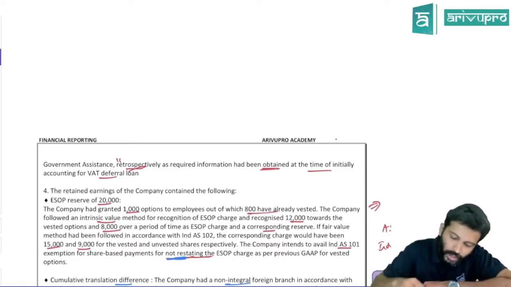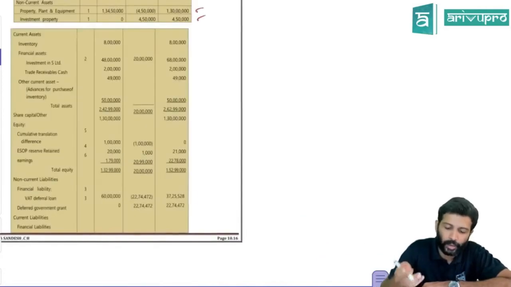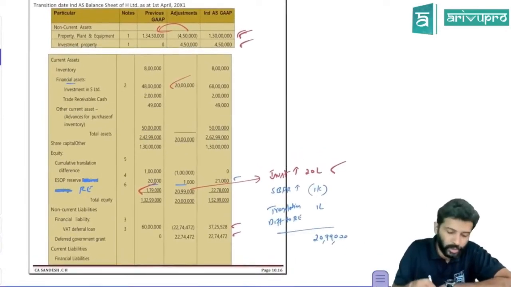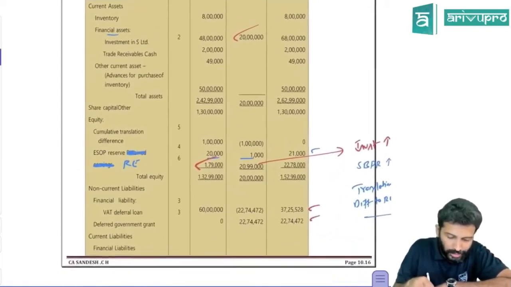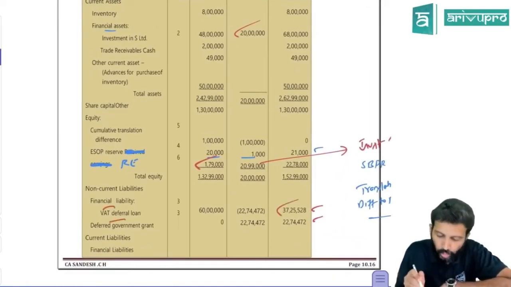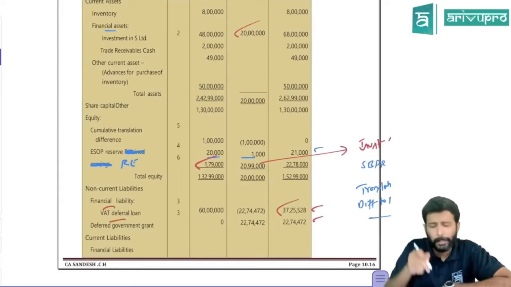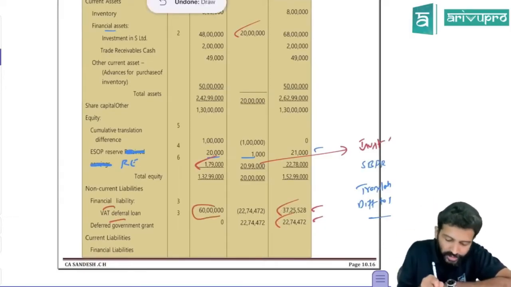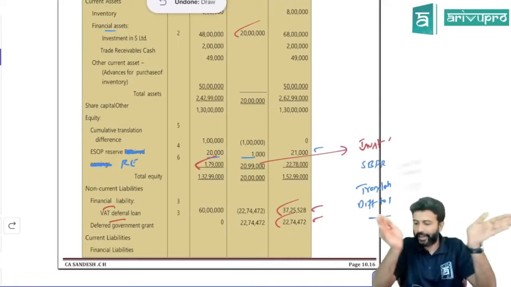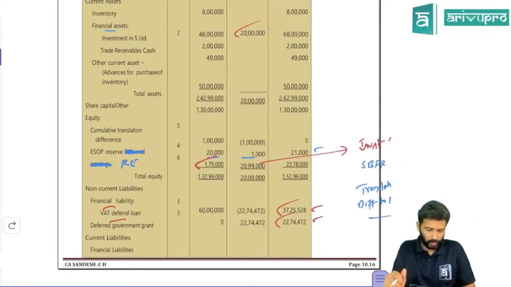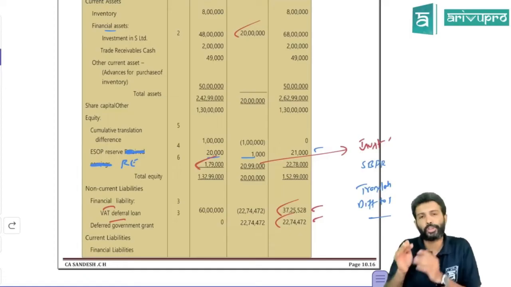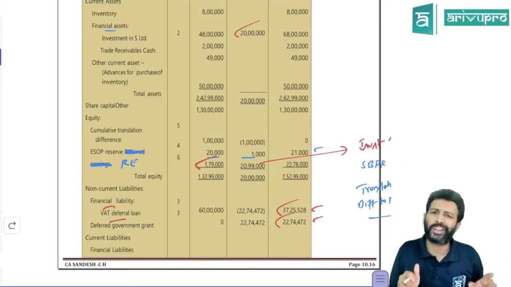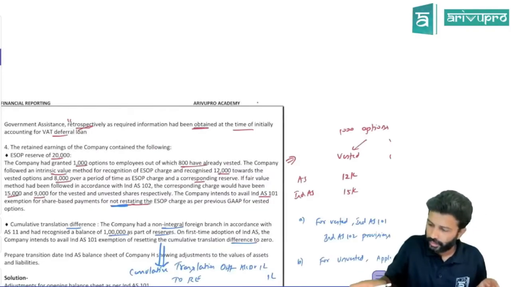Very much yes. If they choose to do it retrospectively, now the entire 60 lakh you can't show as loan. If you look at the balance sheet now, under financial liability they will show the loan only at 37,25,528. The balance portion they will treat as deferred government grant. In AS, the entire 60 lakh was shown as one component. In IND AS, since the company has chosen retrospective application, some portion you have to book as financial liability, the portion they have given, and the balance portion you have to show as government grant. That's all.